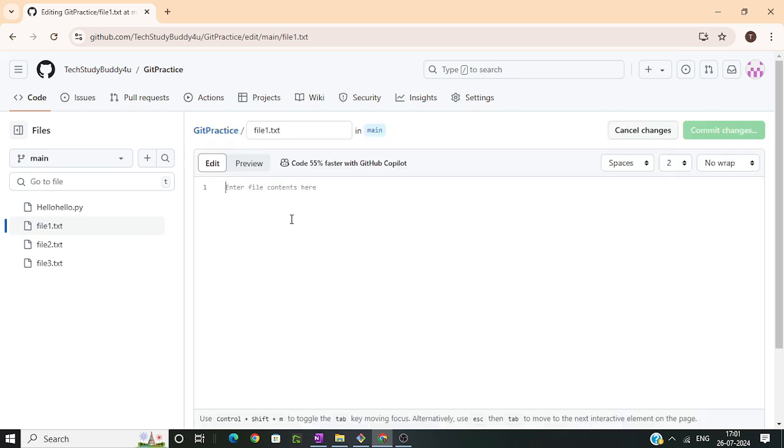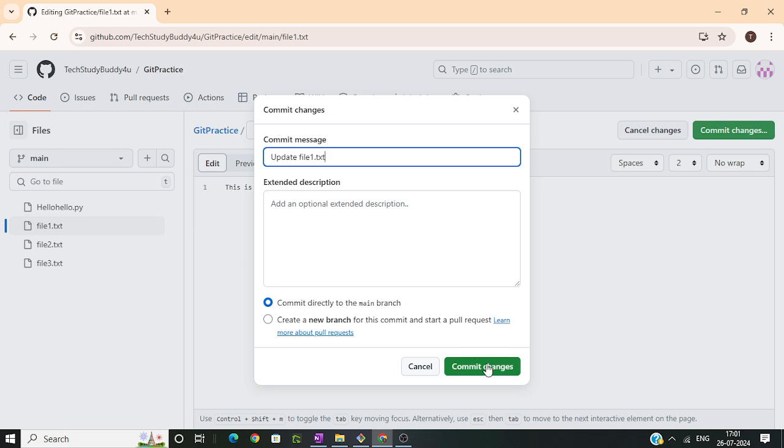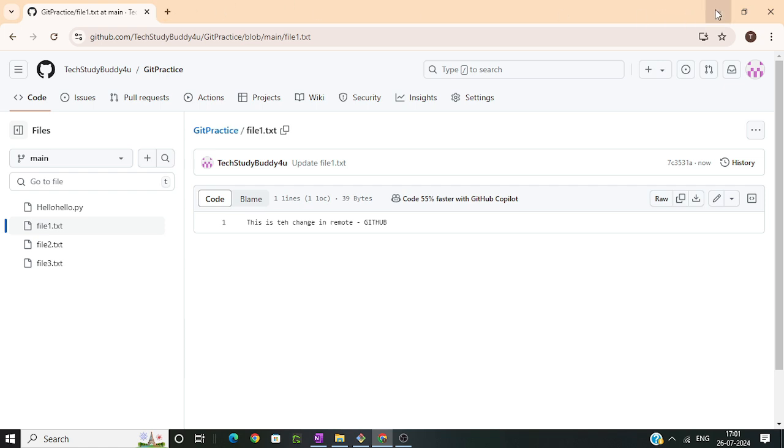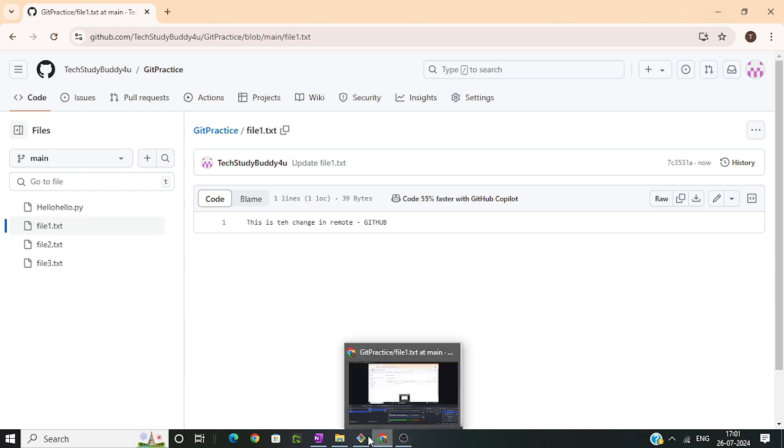The change is not something you're always doing on the remote, okay? It also means that someone else is writing code and putting their changes over here. I just don't want to complicate things by logging in again as someone else and sending changes here. So whenever I change in the remote, it means that someone else is pushing those changes into the remote. This is the change in the remote, that is GitHub here. Let me commit the change. I'm not going to dive into writing all this now because our focus is to check this particular case.